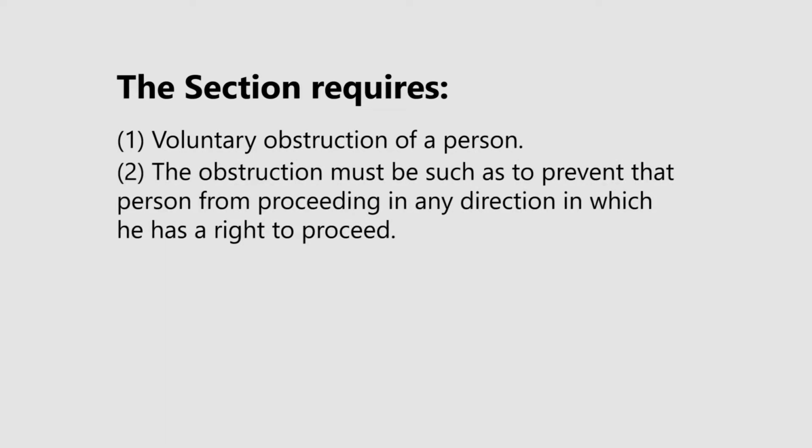So, for Section 339 to operate, an obstruction is extremely necessary. An obstruction should be voluntary in nature. The element of volition is a very important constituent of Section 339. It means that the obstruction posed by the accused should be done voluntarily with his knowledge and with the intention that the victim is prevented from proceeding in a direction in which he lawfully had the right to proceed. The obstruction must be such as to prevent that person from proceeding in any direction in which he has a right to proceed.